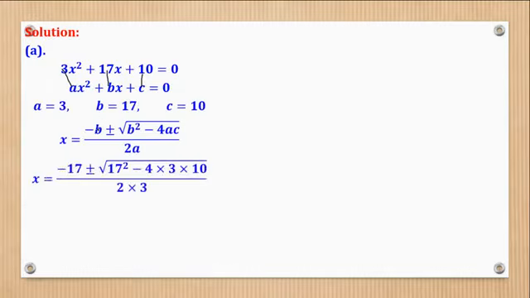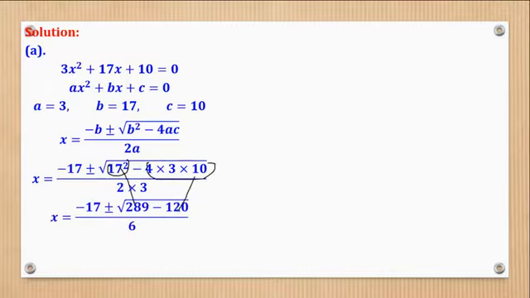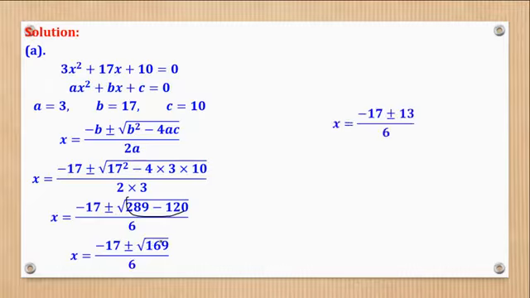B was 17, so negative B is negative 17. B is here, it is squared, minus 4 times A times C, which is 10, over 2 times A, which is 3. Then now it is the power of a calculator, because 17 squared is this, and the whole of this is this. Then when you subtract these two, you come up with 169. Then you get the square root of 169, you come up with 13.